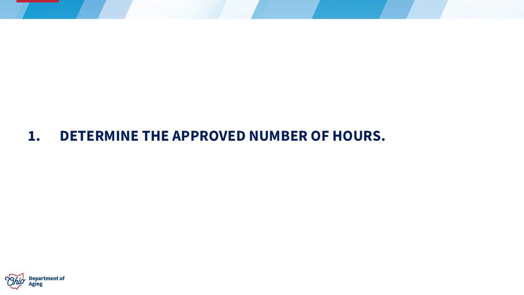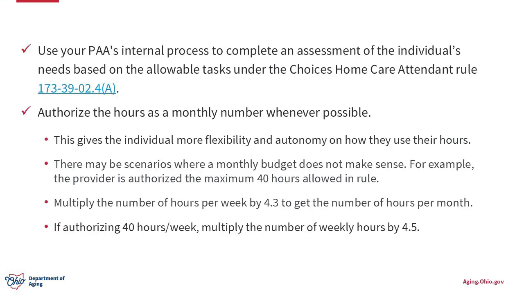The first step is to determine the number of hours that can be approved. Use discretion with completing this step in the process. Depending on the situation, you may already know how many hours are approved, so this step can be skipped if it's already been done recently. To determine the approved number of Choice's home care attendant service hours, use your PAA's internal process to complete an assessment of the individual's needs